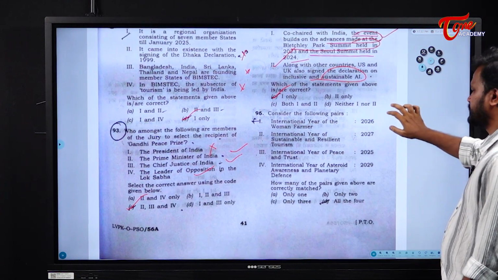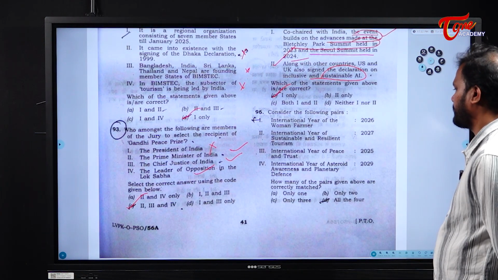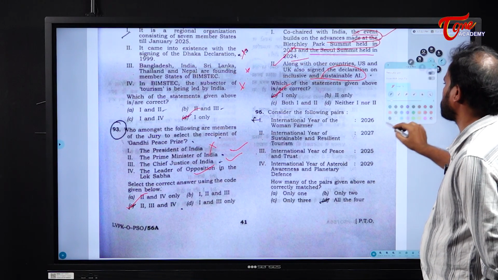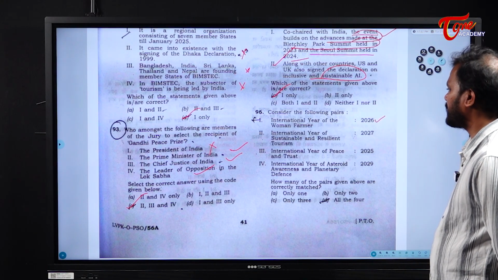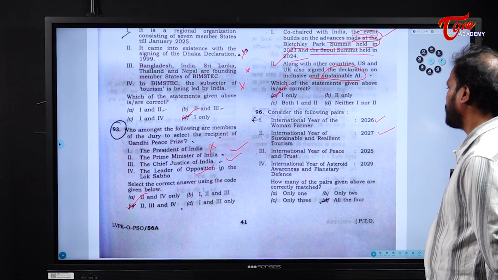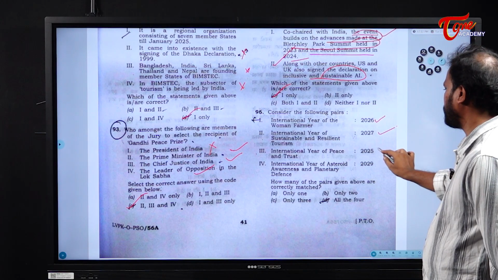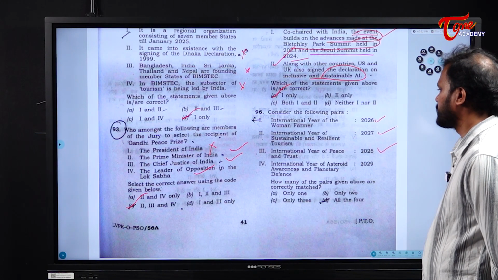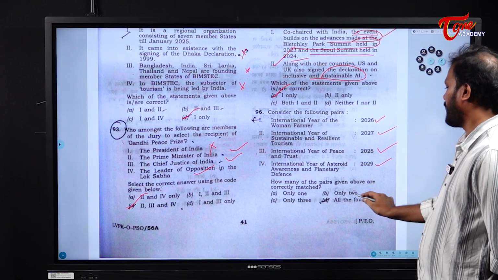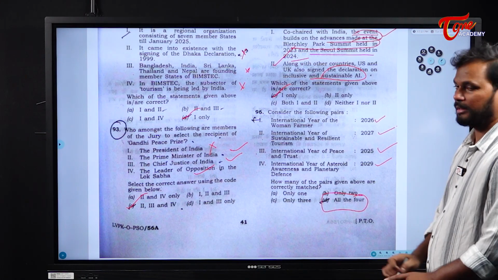Next, consider the following pairs. Okay, International Year of the Women Farmer 2026. This is right. International Year of Sustainable and Resilient Tourism 2027. Yes, right. International Year of Peace and Trust 2025. This is also correct. Next, International Year of Asteroid Awareness and Planetary Defense. This is also right. So, the answer is all 4 are correct.